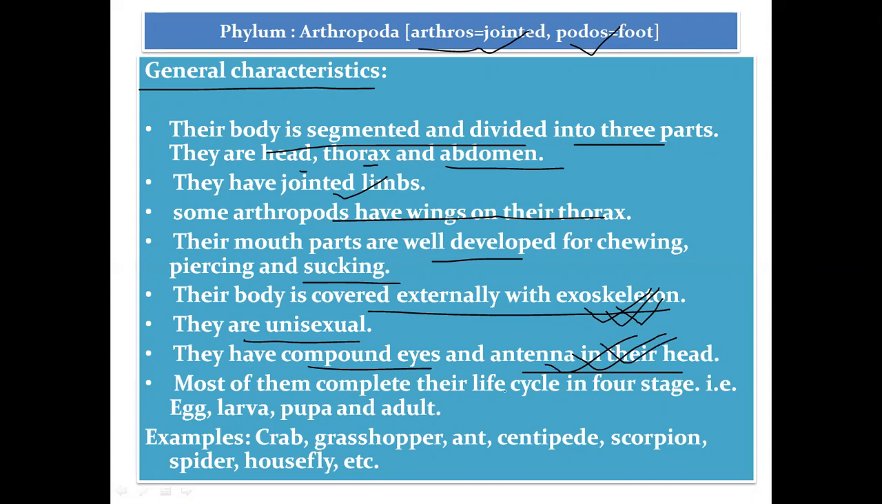Most of the arthropods complete their life cycle in 4 stages, that is egg, larva, pupa, and adult. Examples: crab, grasshopper, ant, centipede, scorpion, spider, housefly, etc. All of them come under the phylum Arthropoda. All insects are in the phylum Arthropoda. And Arthropoda is the largest phylum.